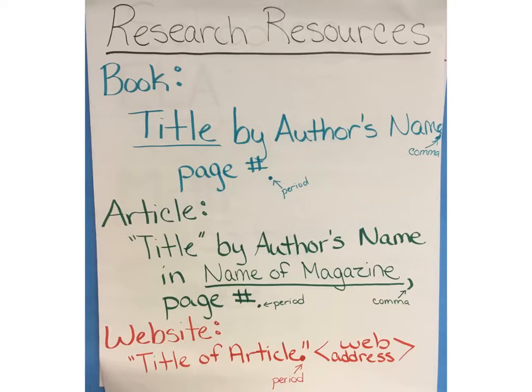Make sure if you did get some confirmed information from your readings today, on the back you write if it was a book or an article, and you write the title, because we can always find the author's name later because the Post-its are kind of tiny. So this is not new. This is now the third or fourth time you've been using research resources, so there is no reason whatsoever not to identify the source of your information.